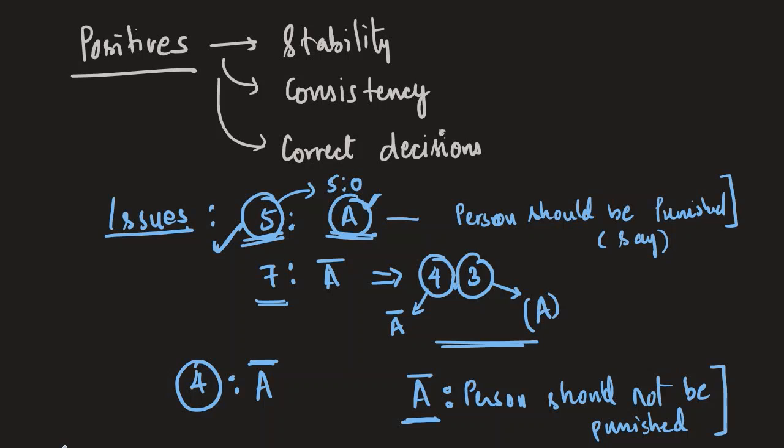But the problem is that if for a 5-judge bench you then go to a 7-judge bench, this is the kind of problem that arises. So the recommendation that has been given is that there should be a quorum with a break-even or a greater majority than the lower bench.